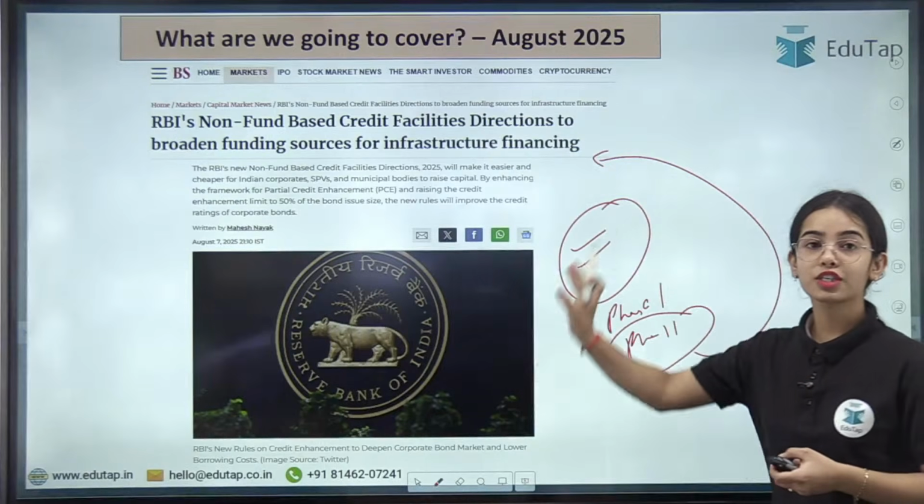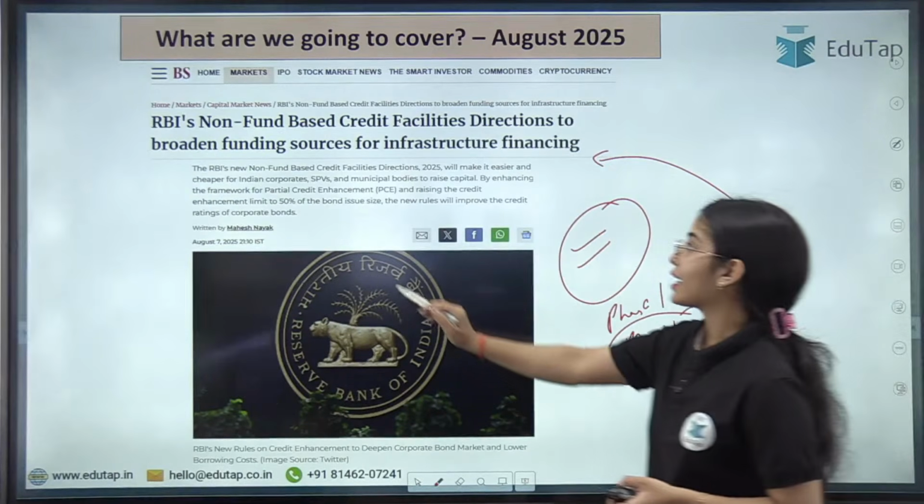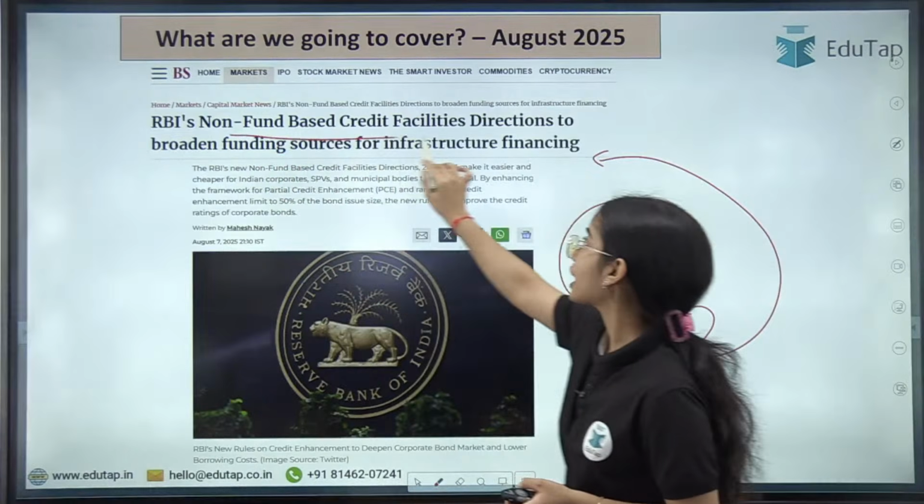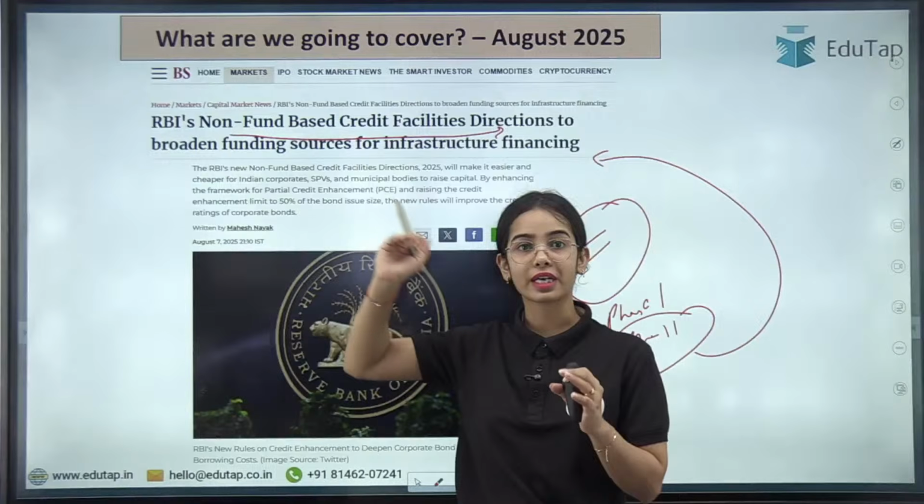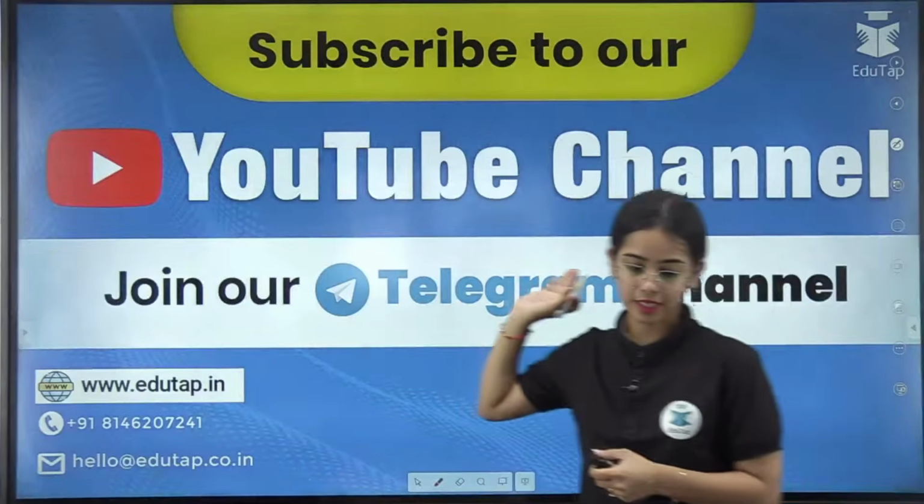So this is the new direction of the Reserve Bank of India and a lot of facts are given here that we are going to discuss. It is a complicated direction, but I have tried to break it down. So let's see this direction, okay.